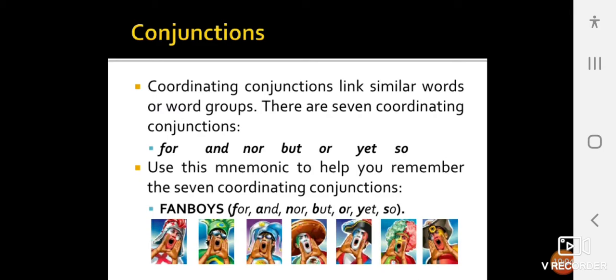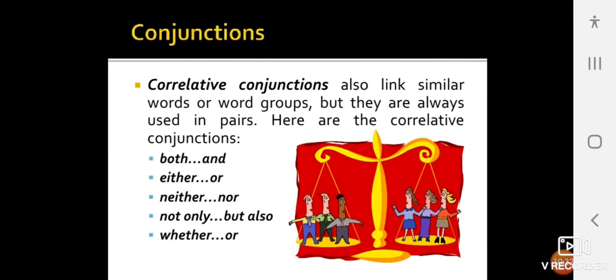F-A-N-B-O-Y-S. F is used for "for", A is used for "and", N is used for "nor", B is used for "but", O is used for "or", Y is used for "yet", and S is used for "so". FANBOYS. If you remember this word, easily you can remember the coordinating conjunctions.